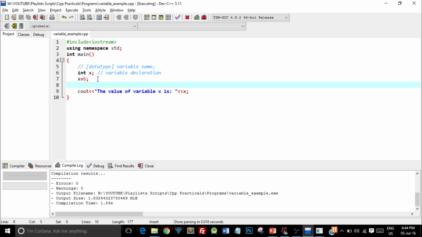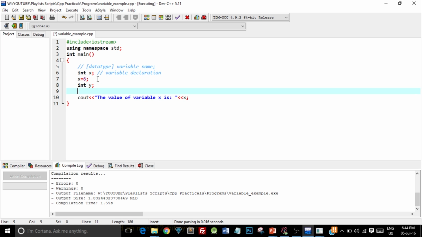So if I declare another variable int y and I say y is equal to x plus 5. So I am performing the arithmetic operation of addition in this case. And since both the variables are integers, an arithmetic operation is possible. So what happens here is the value of x is 6 and we are saying 6 plus 5. So it will add 5 to 6, which will give us the answer as 11. And this answer 11 will be stored in the variable y that we just created.